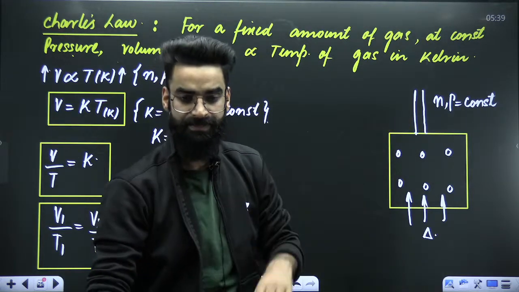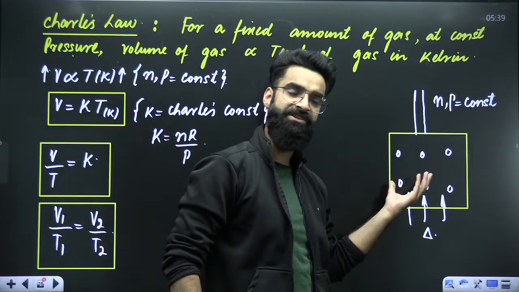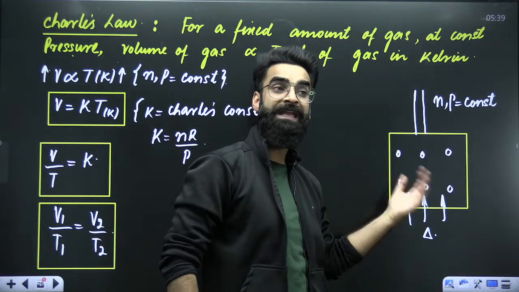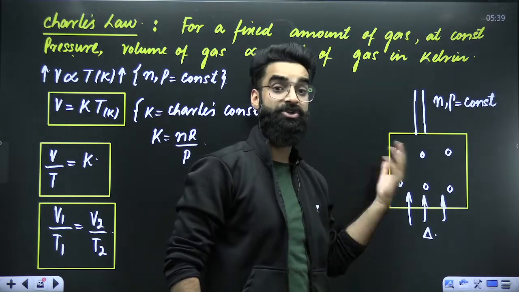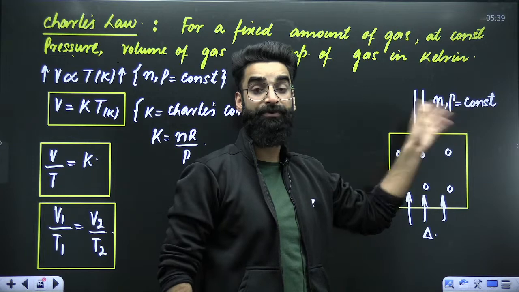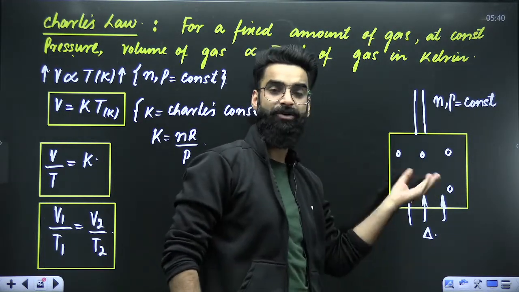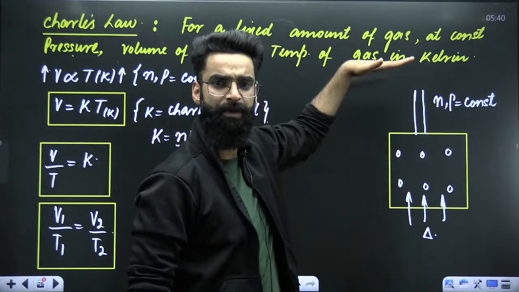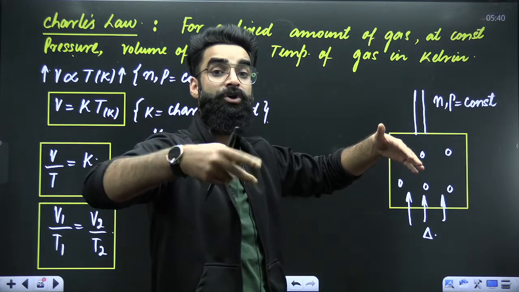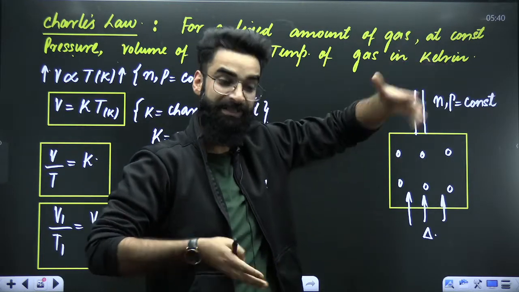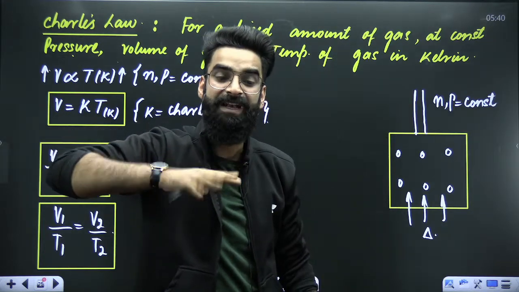Simple. So on supplying the heat, the temperature of the gas will increase, right? And on increasing the temperature, kinetic energy of the molecules should increase and pressure should increase, but we are not supposed to let the pressure of the gas increase. So what is happening? On supplying heat, on increasing the temperature, the piston goes up, the molecules go far. The pressure which was supposed to increase due to more collisions is offset, because the piston is going up and the molecules are again going far, due to which the entire process is nullified.